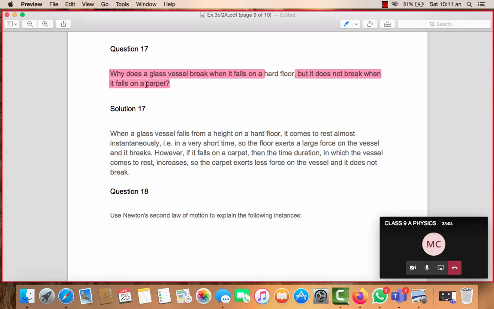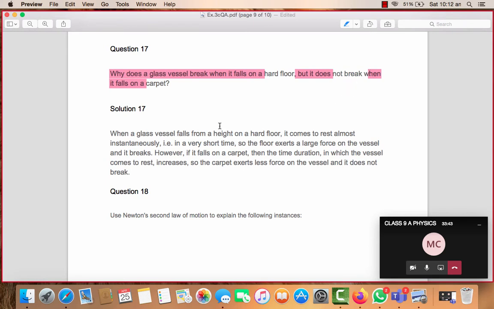At the same time, when it falls on a carpet, what happens? The time of impact increases. If it is a spongy surface, like soil or a carpet, then the time in which the body comes in contact with the surface increases. If the time of impact increases, then the impact of force will of course decrease, which saves the glass, due to which it does not break.